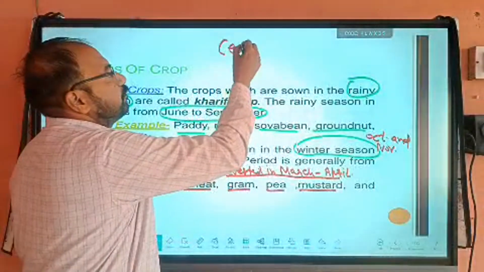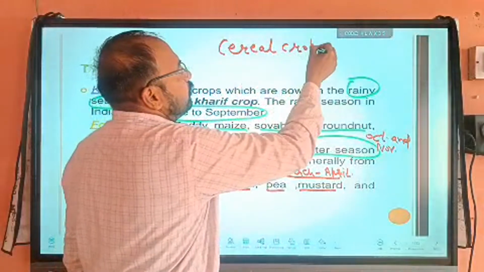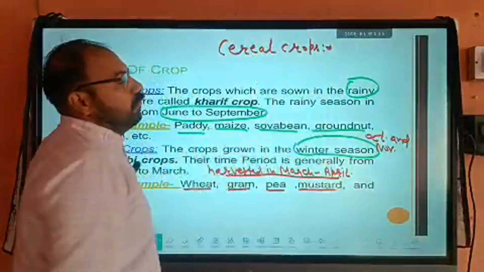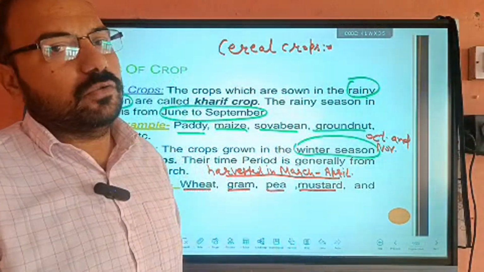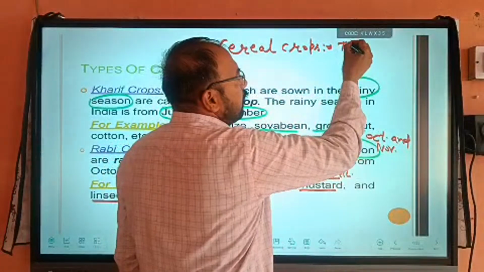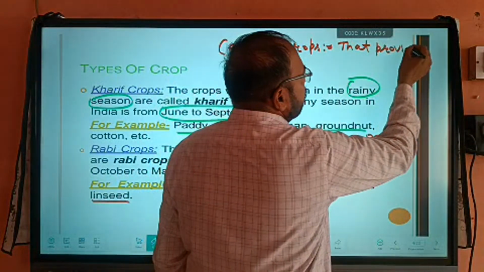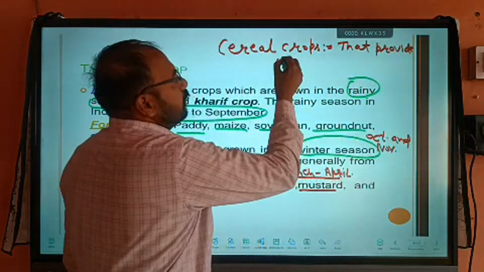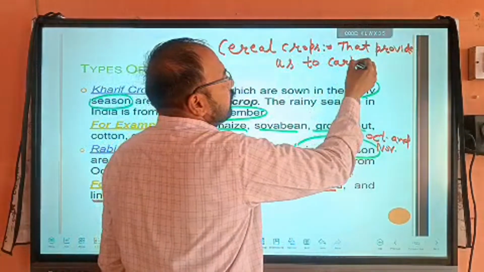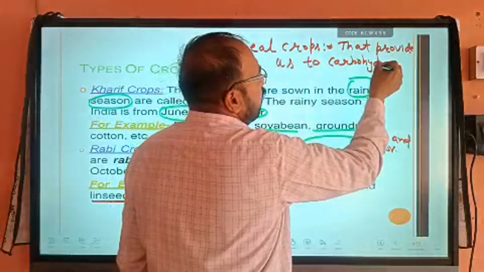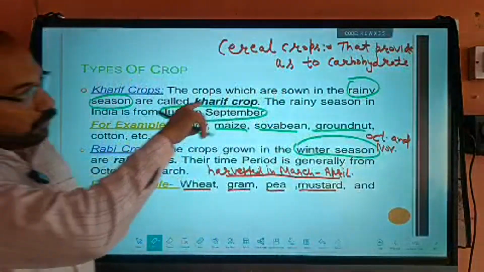These cereal crops provide us carbohydrates.